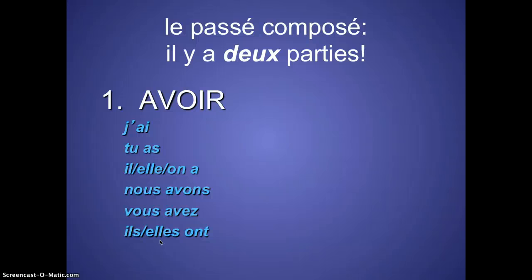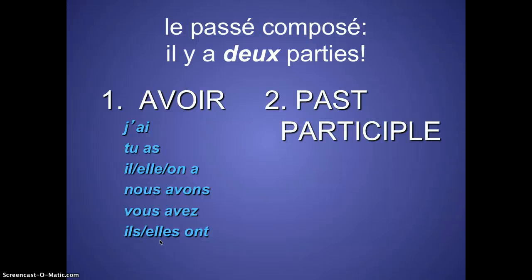The second part is the past participle. Now, what in God's name is a past participle? Well, here's the dealio. We have to make them, okay? We have to form past participles from the verb. For example, if I want to say, I ate, I start with the j'ai, that's fine and dandy, but where did the word eat come in?